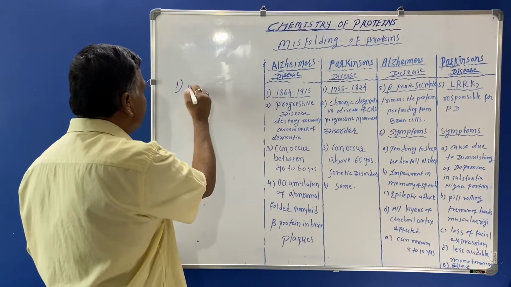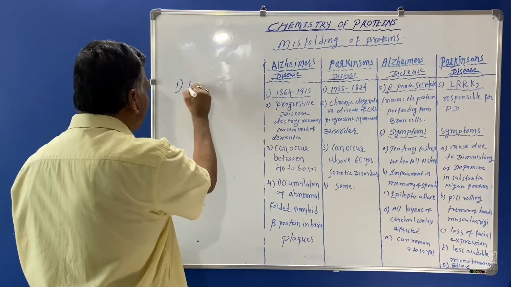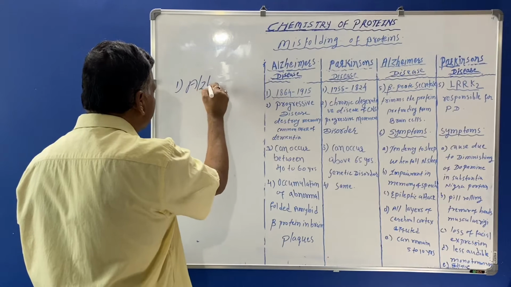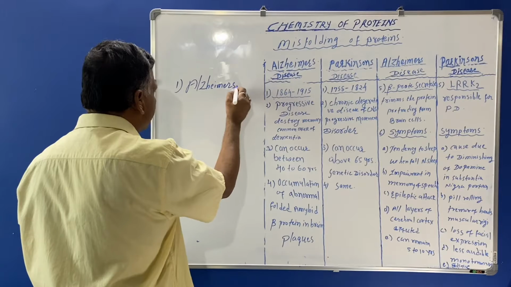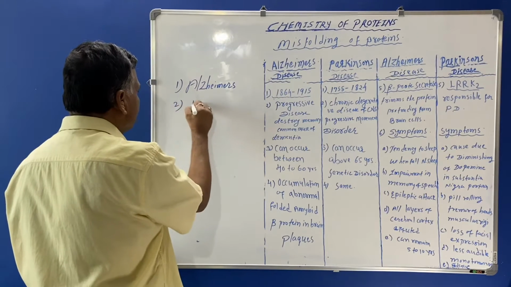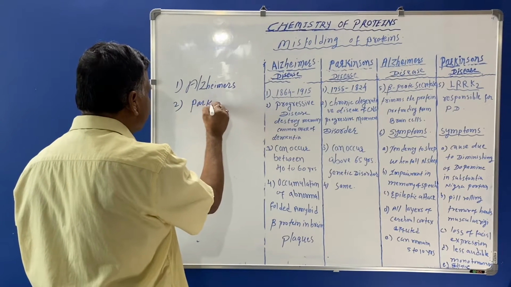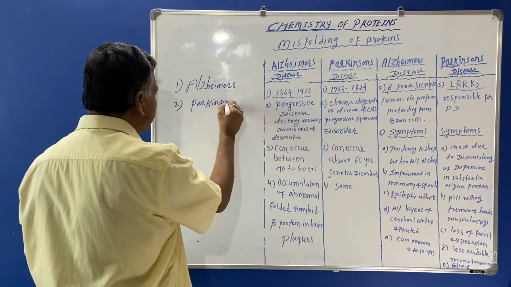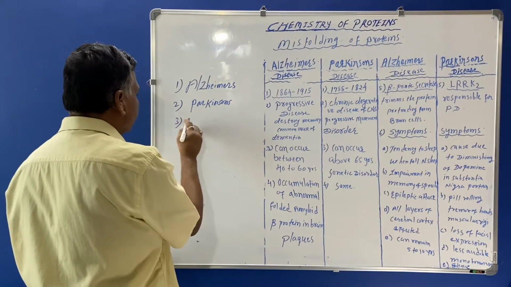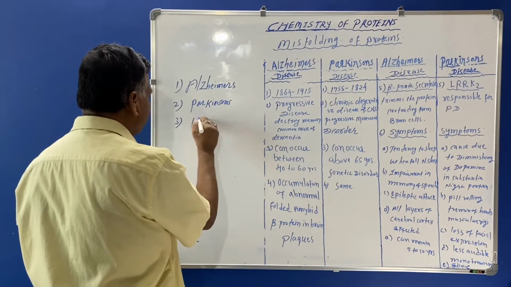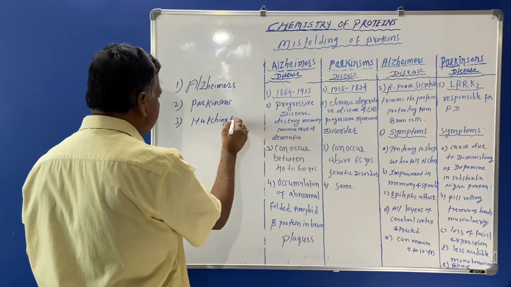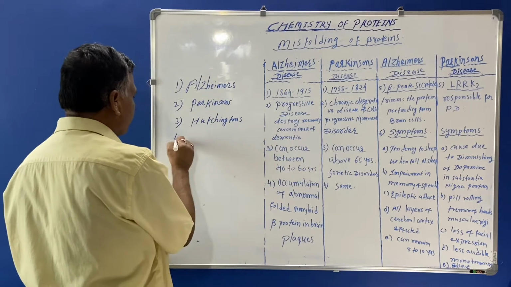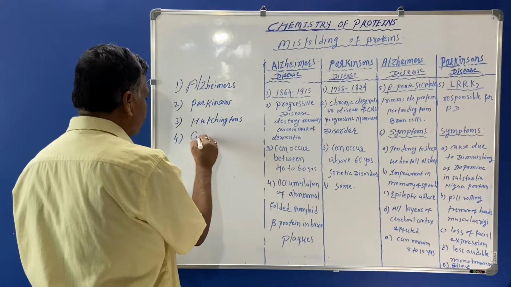The diseases are: Alzheimer's disease, second, Parkinson's disease, third, Huntington's disease, and fourth, Gaucher's disease.